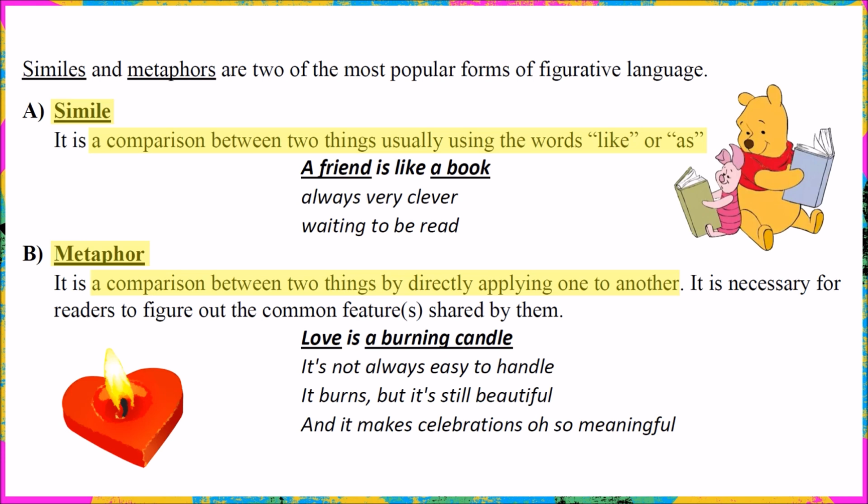The following lines actually give them a little bit more clues on what you're trying to say. Love is a burning candle because like a burning candle, it's not always easy to handle. And like a burning candle, love can burn, but it's still beautiful. And also both of them would make celebrations oh so meaningful.